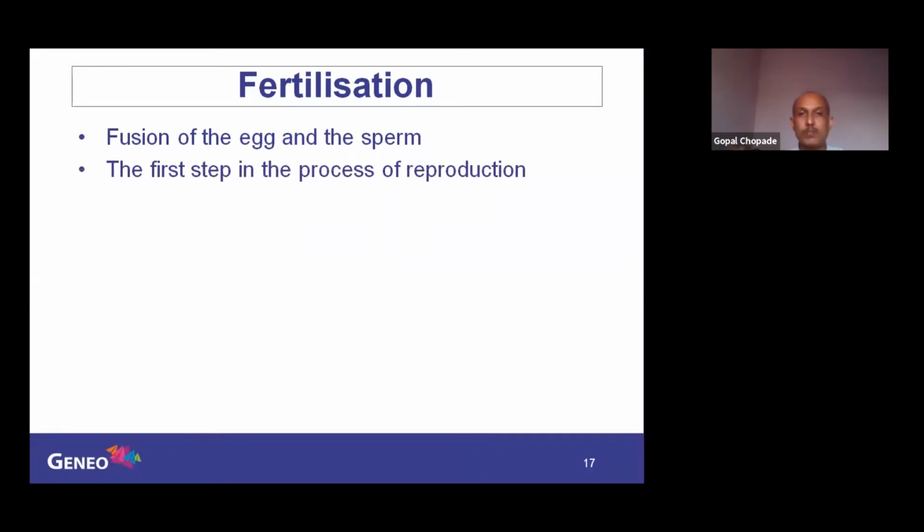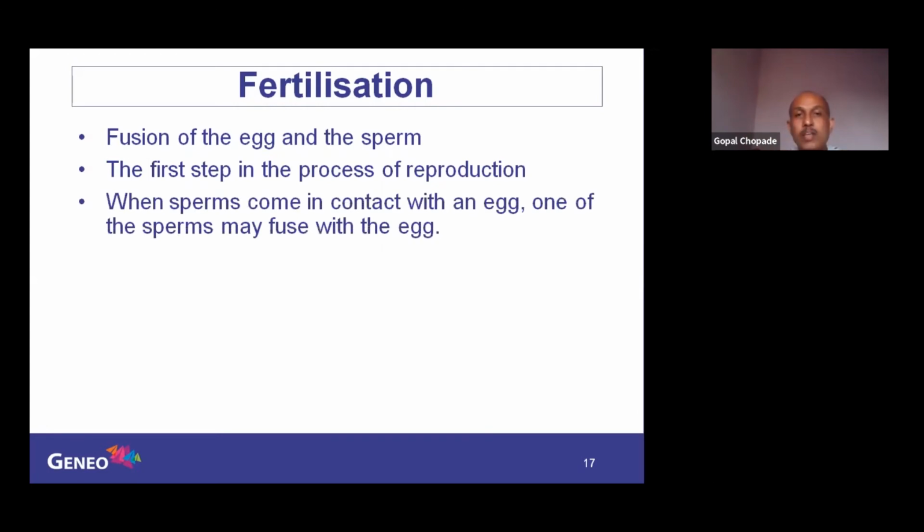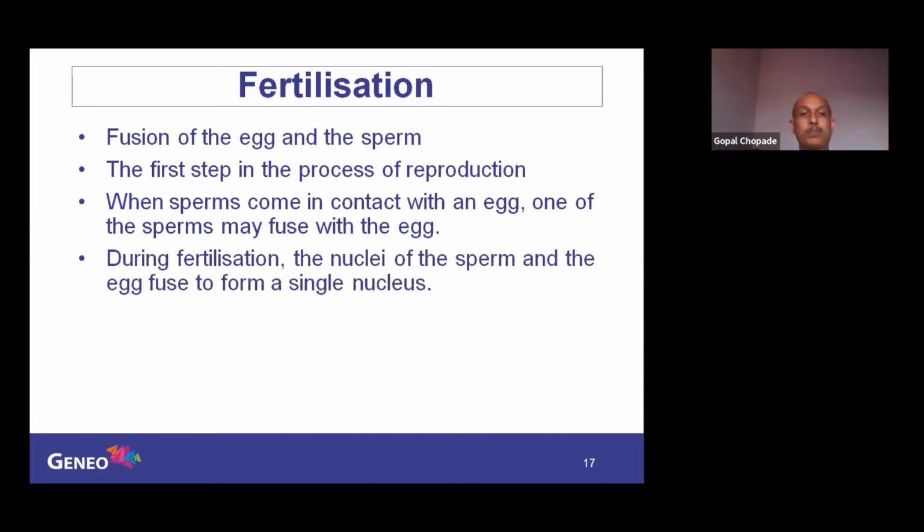It is the first step in the process of sexual reproduction. When sperms come in contact with the egg, as we have discussed, millions of sperm are produced, but only one sperm is required, and it may fuse with the egg. So during fertilization, what happens?